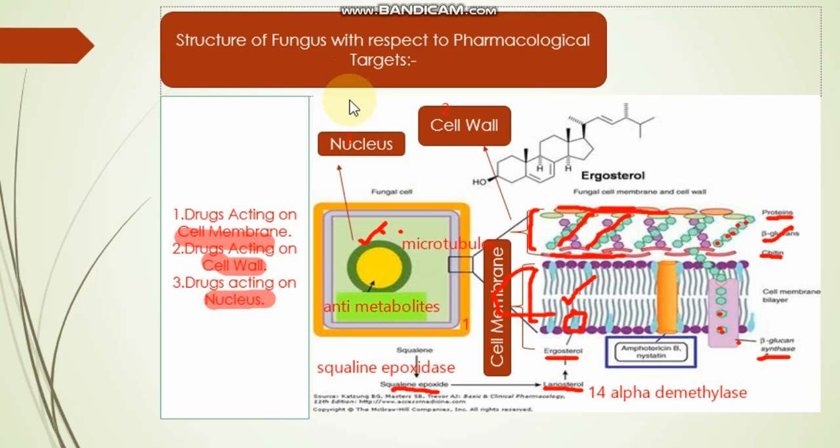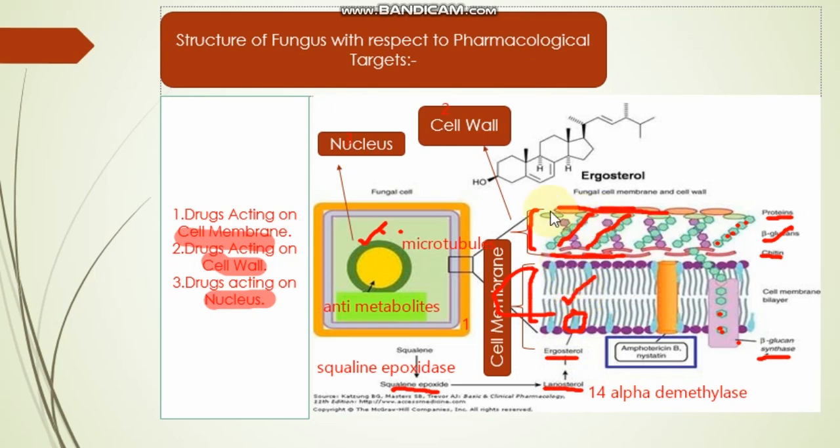So in the structure of the fungus with respect to pharmacological target, we will actually discuss three main parts: cell membrane. And in the cell membrane, the main constituent is the ergosterol. You people should remember the mechanism of the ergosterol synthesis, that ergosterol is formed from the squalene. Squalene is converted to squalene epoxide by the enzyme known as squalene epoxidase, and this squalene epoxide is converted into the lanosterol, and the lanosterol is then converted to the ergosterol by the enzyme known as protein alpha demethylase enzyme, and then this ergosterol is embedded in the cell membrane and provides structural integrity into the cell.